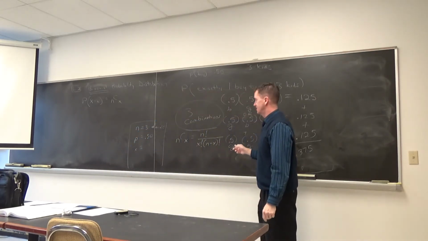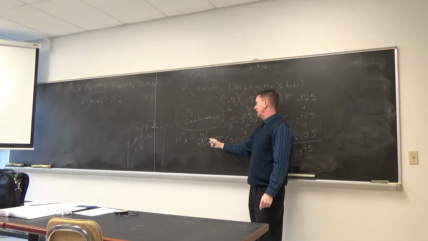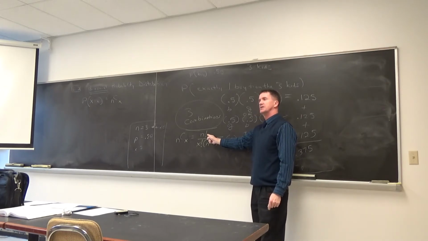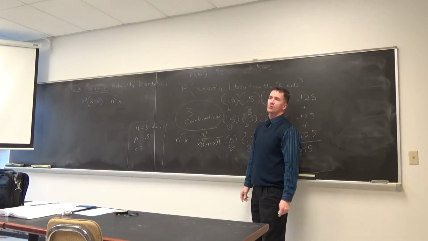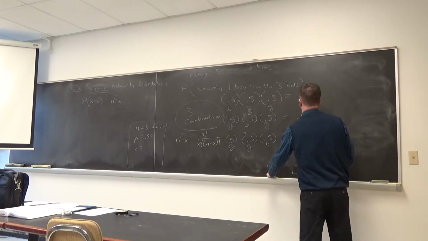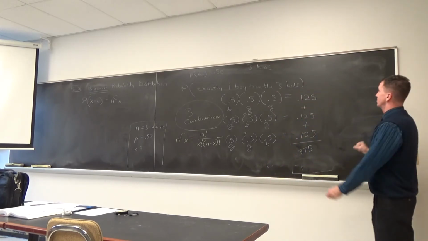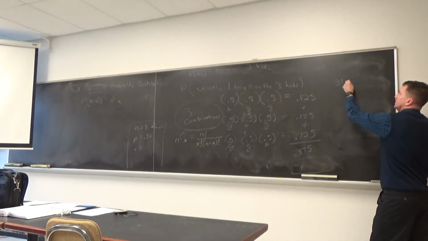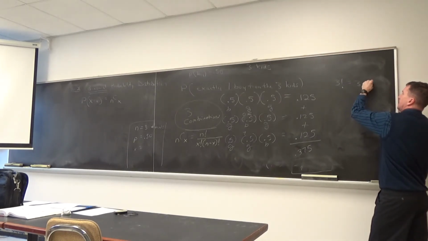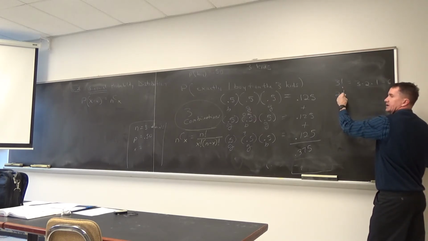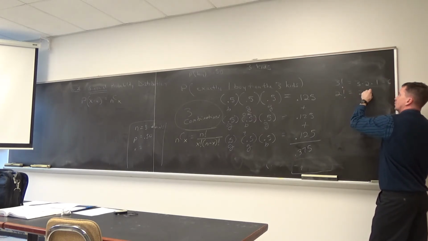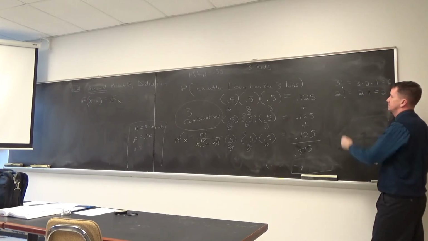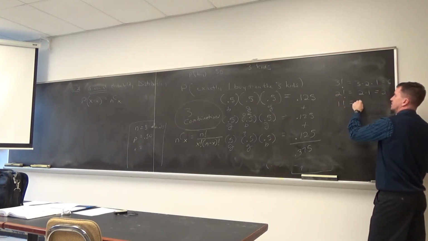Okay. I'm not here to stress anybody out, but you see that funny exclamation point? It's called a factorial. So it will only take like a minute to explain factorials. 3 factorial is 3 times 2 times 1, which is 6. 2 factorial is 2 times 1, which is 2. 1 factorial is just 1.